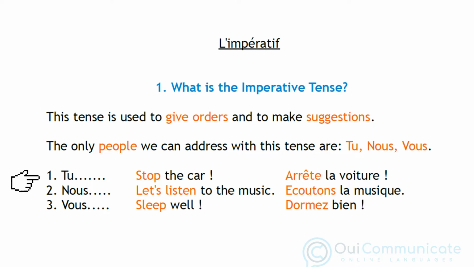Example number 1, stop the car gives us arrête la voiture, in which we're speaking to tu. Example number 2, let's listen to the music becomes in French, écoutons la musique. And example number 3, sleep well, in which we're speaking to vous, becomes dormez bien. This could be a suggestion or a wish made to several people, or just to one person and speaking in the formal way by using vous.